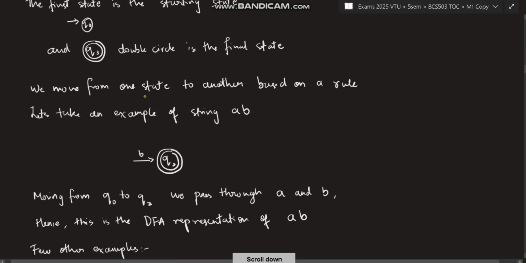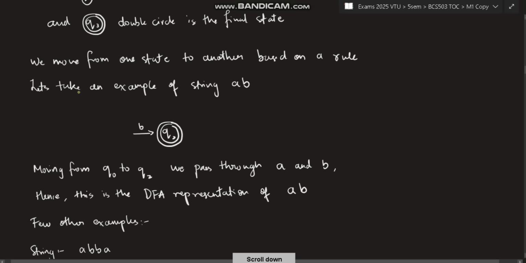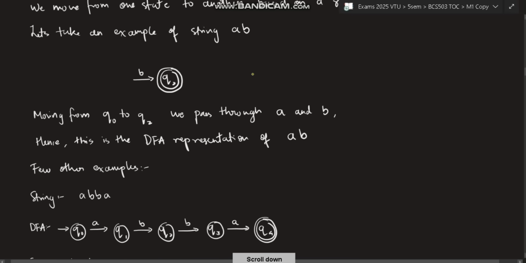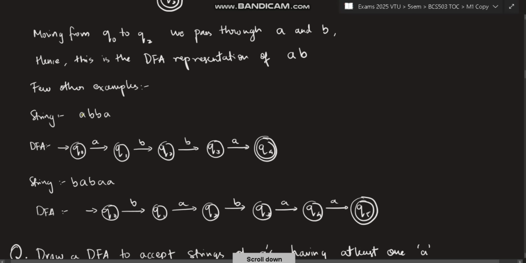We move from one state to another based on a rule. There will be some rules. For example, let's take the string AB. If I'm moving from Q0 to Q2, let me correct this one. It is not exactly like this, or else just ignore. I'll be telling you what it actually means. If you move from one state to another state on a string, let's take this example only.